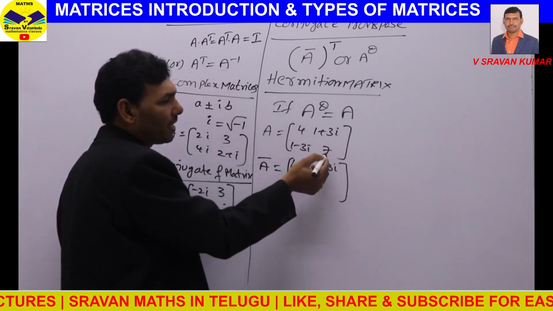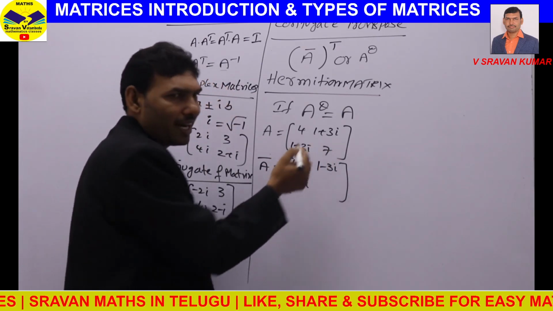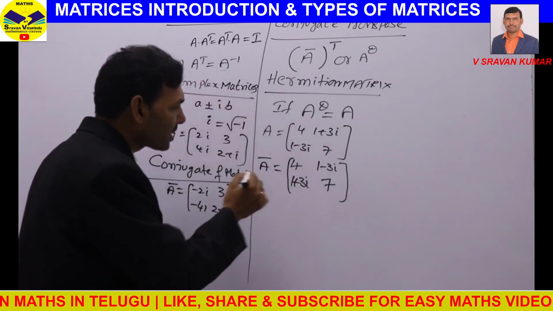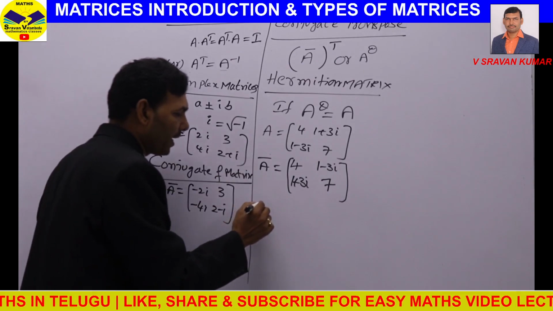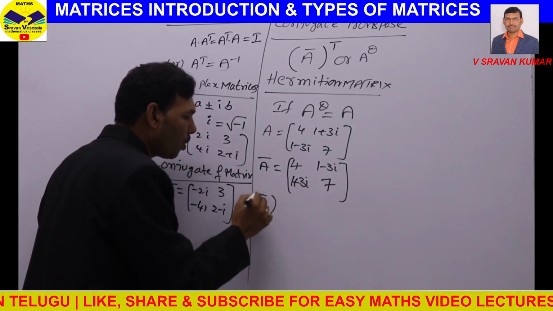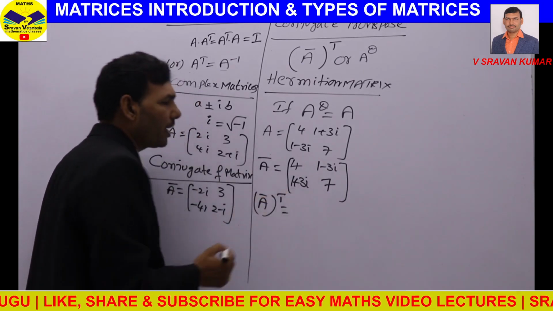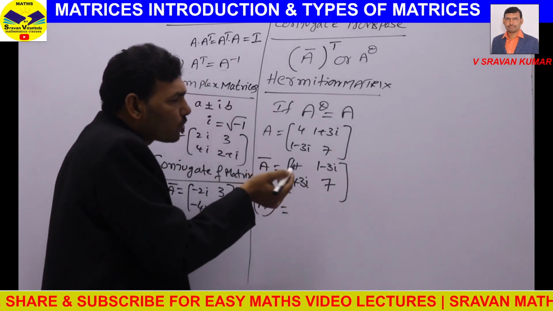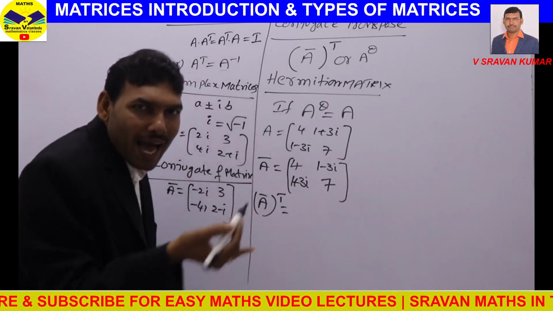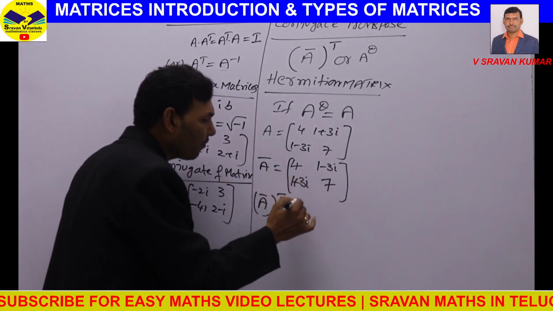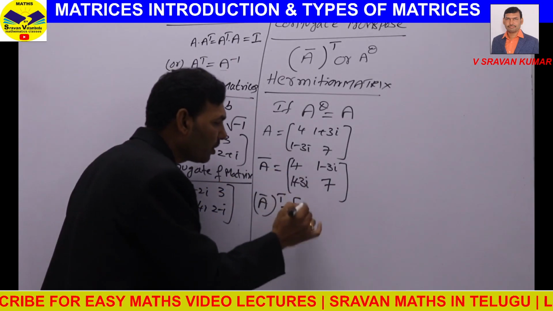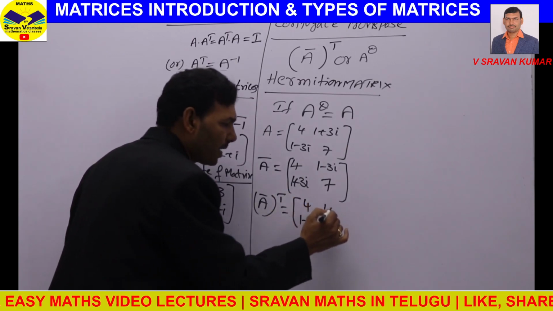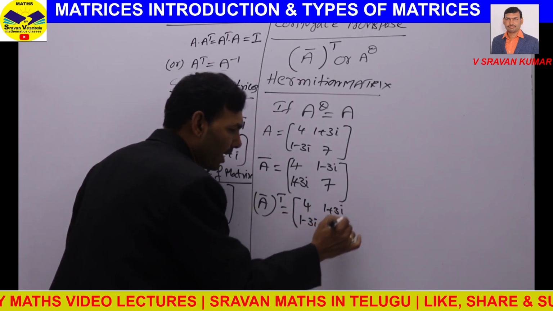Again, we don't have i here, so that is a real number, and the conjugate of a real number is a real number. This is A bar. Now I am finding A bar whole transpose. Transpose means make rows as columns: write the first row as the first column. We get [4, 1 minus 3i; 1 plus 3i, 7].